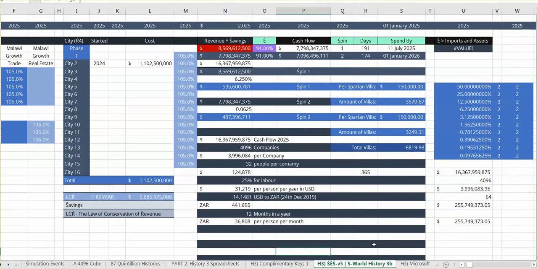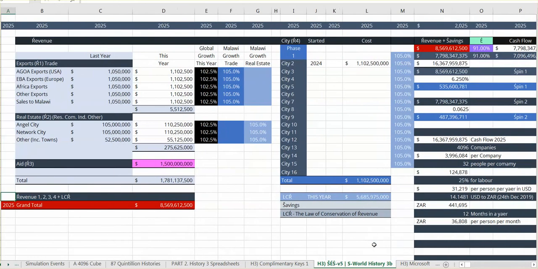You see now we go 25. That's how it works. 24, 25, going down. And this cash flow returns here. See that LCR, Law of Conservation of Revenue. Now we just call it savings, but whatever. That's where that's recorded.